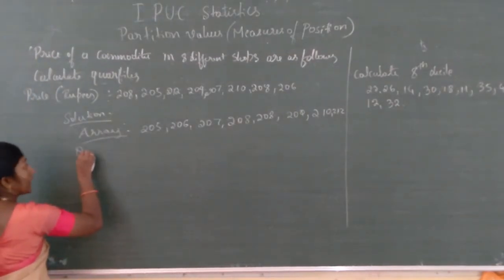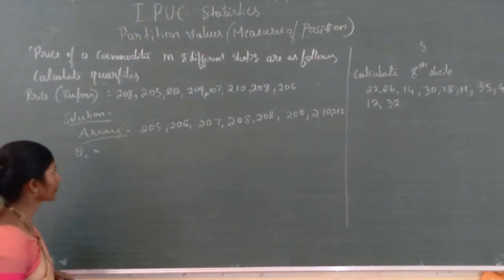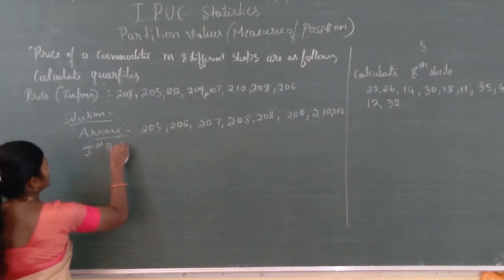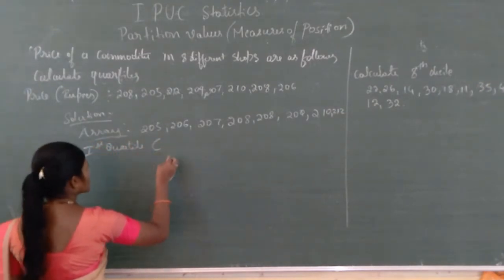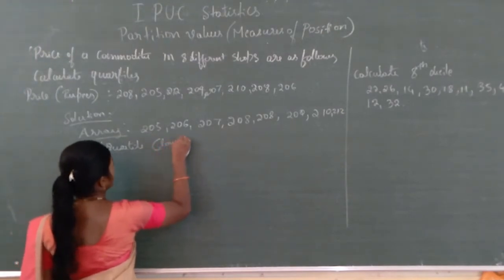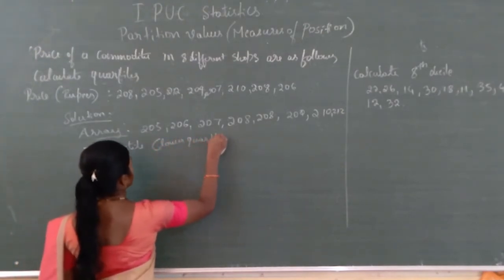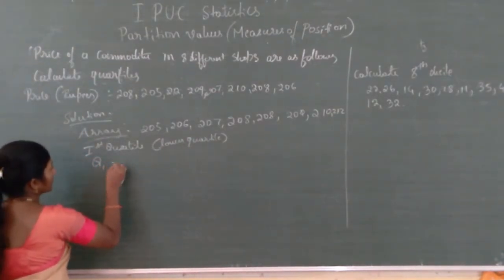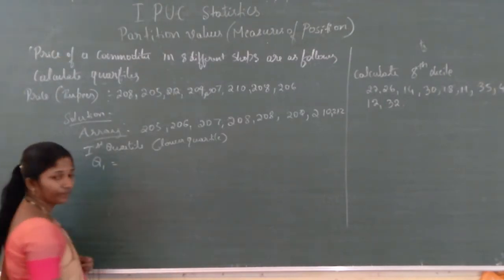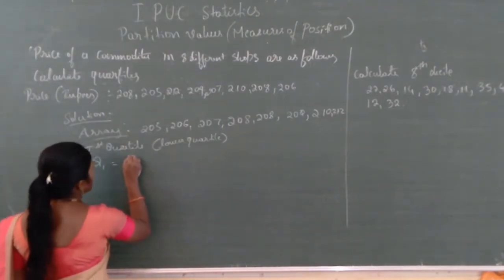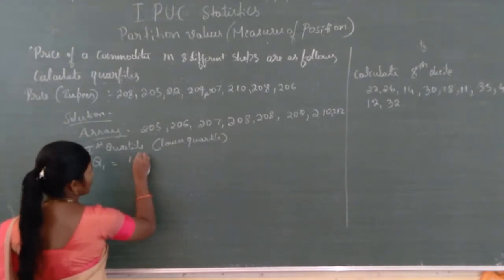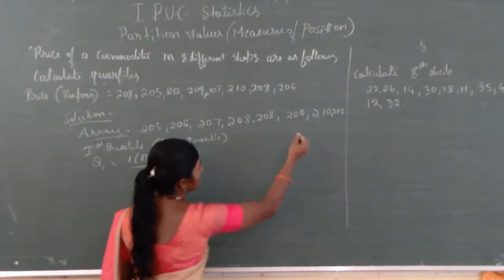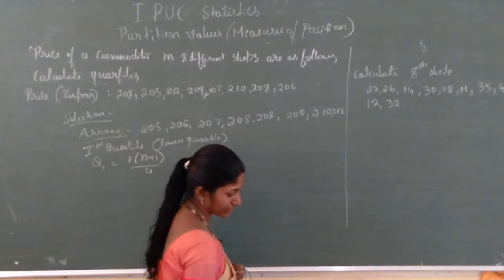First, you have to find Q1. The first quartile I am going to find out, or you can write first quartile, or we can also write lower quartile. Here Q1 equals i into n, or 1 into n. How much is n here? 1, 2, 3, 4, 5, 6, 7, 8.